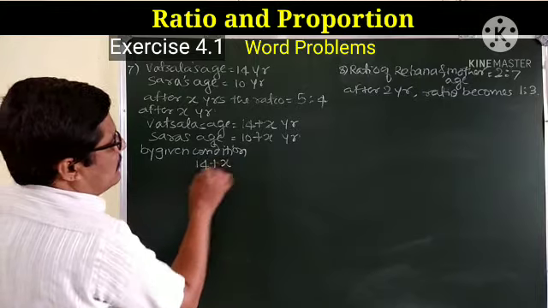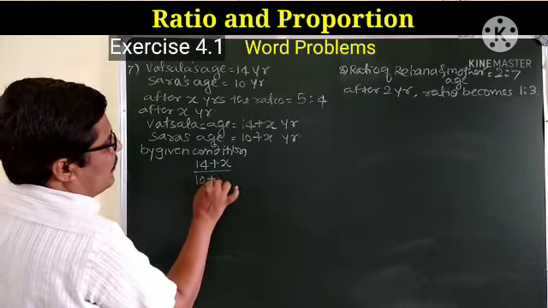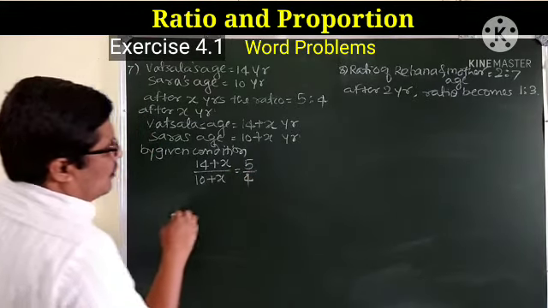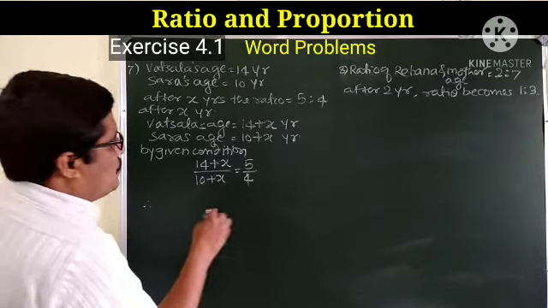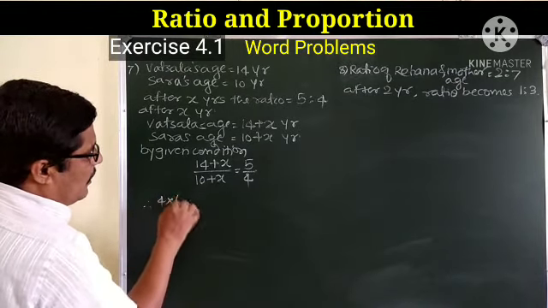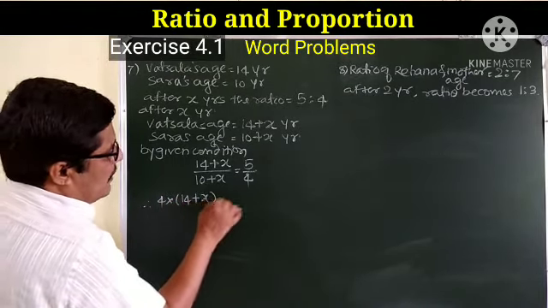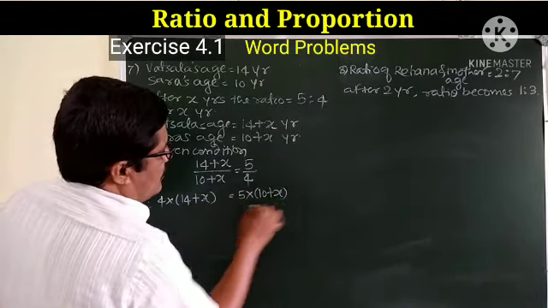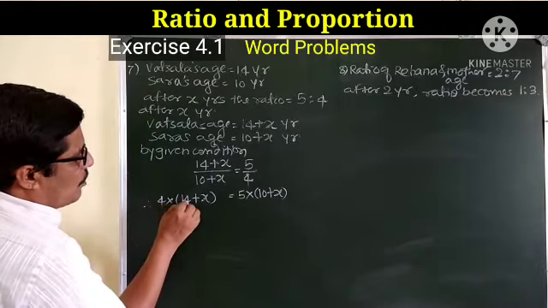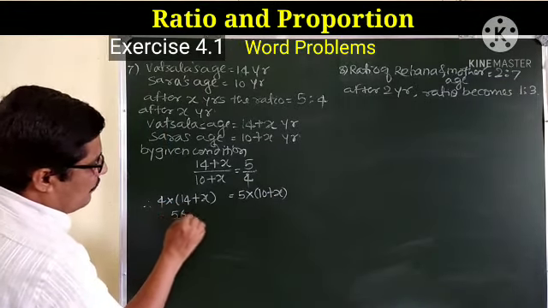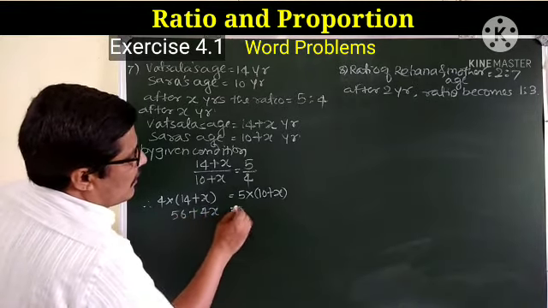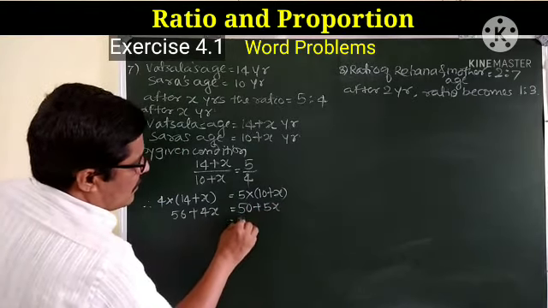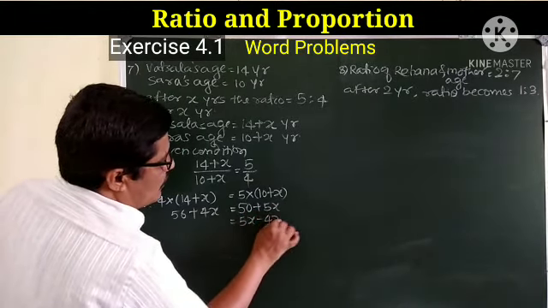14 plus x divided by 10 plus x is equal to 5:4. So take cross multiplication. 4 multiplied by 14 plus x is equal to 5 multiplied by 10 plus x. 4 multiplied by 14, it is 56 plus 4x is equal to 50 plus 5x. So 5x minus 4x.